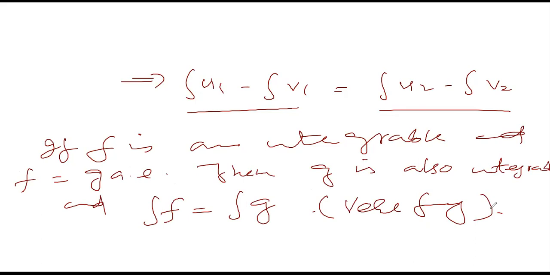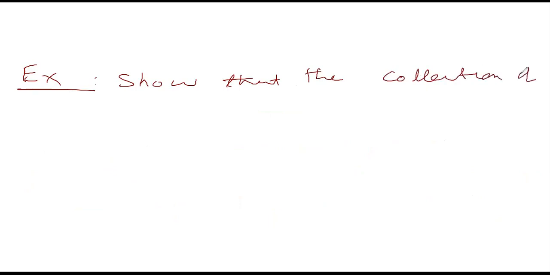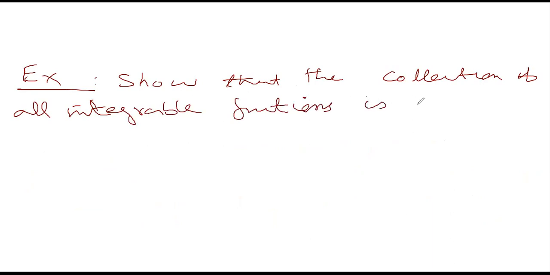Now we can see the collection of all the integrable functions is a vector space. It is also a function space. This vector space is very simple now because it's closed with respect to scalar multiplication. So that's an exercise. Show that the collection of all integrable functions is a vector space.